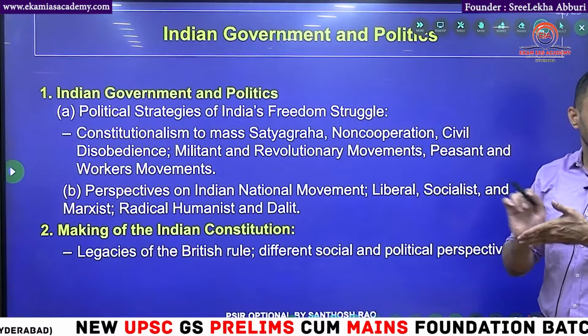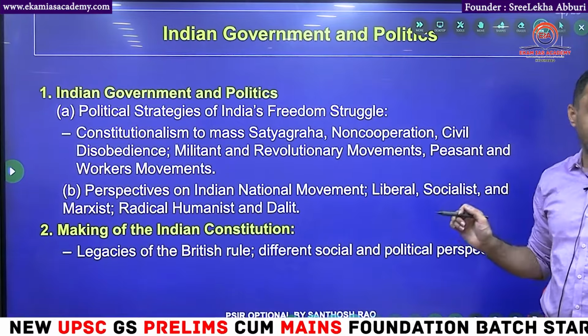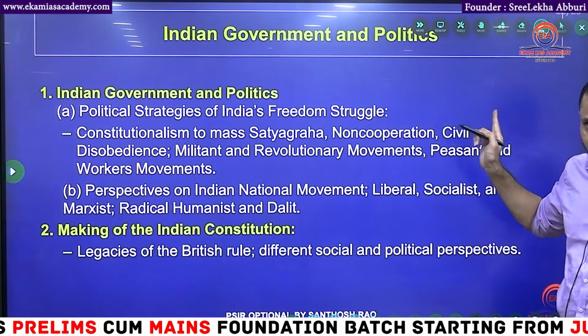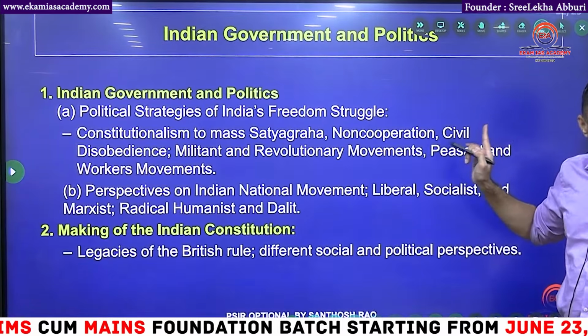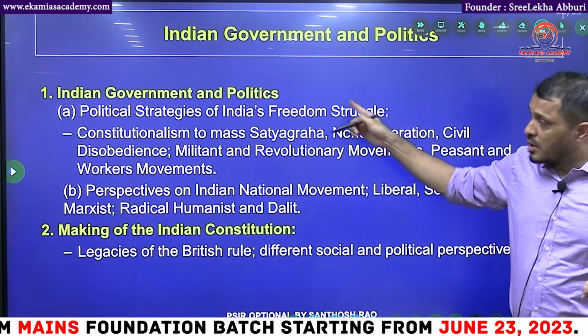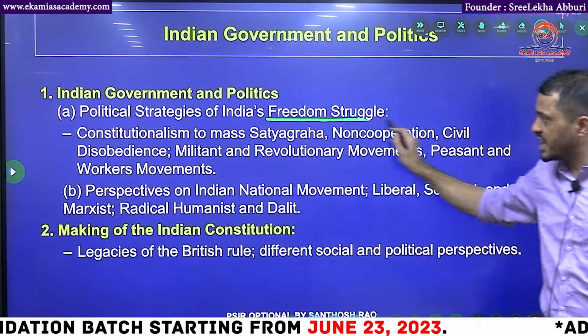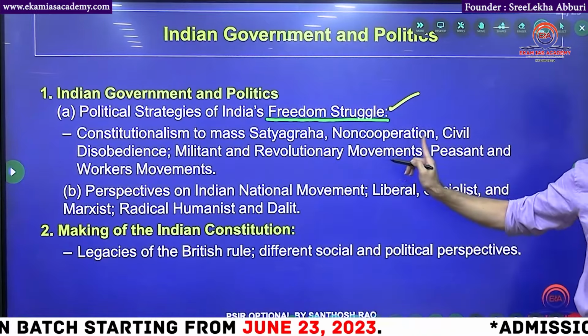Paper 1, part B, Indian government and politics. In this part B, what you are having here: political strategies of the Indian freedom struggle. Straight away, this is modern history.